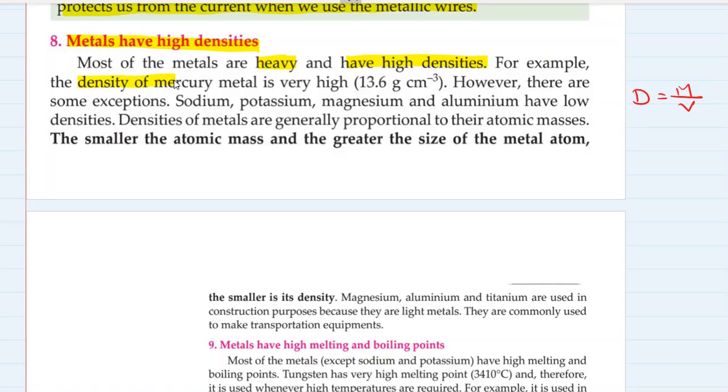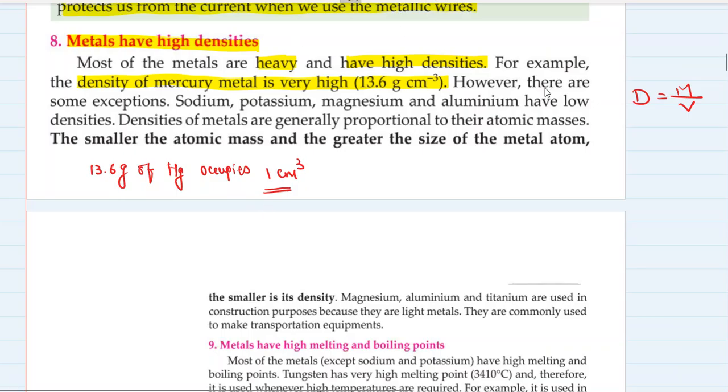For example, the density of mercury metal is very high, 13.6 gram per centimeter cube. What do you mean by that? That means 13.6 gram of mercury occupies 1 centimeter cube. So in 1 centimeter cube of volume, we have 13.6 gram of mercury, which is a very high amount. So the mass per unit volume ratio of mercury, that is the density of mercury, is very high.